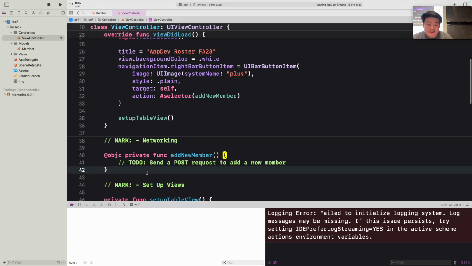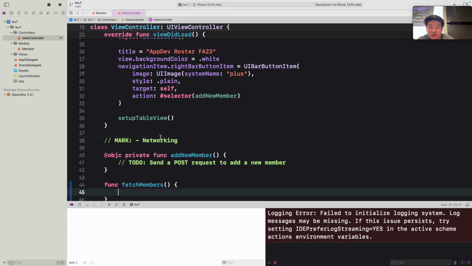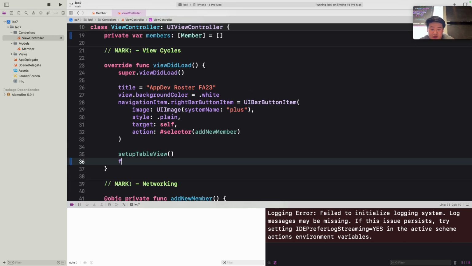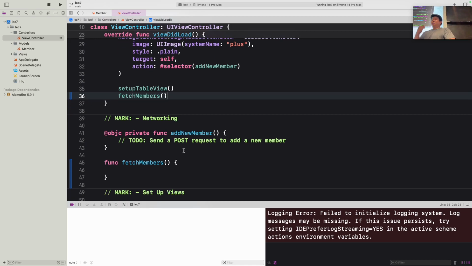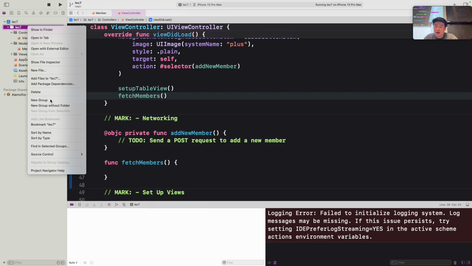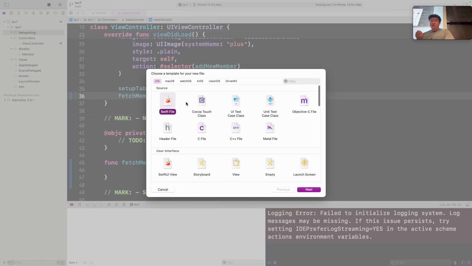The next one is to define a function called, let's say, fetchMembers. That's what you want to call in viewDidLoad here, so let's call it first. Essentially it's just an empty function at the moment, which is going to be the function that we call to fetch the members that we need. Okay, so we're going to start off by creating a group folder for our network manager. We're going to create a new group and call it Networking. And we're going to create a new file called NetworkManager, and that'll just be a base Swift file, as you can see here.